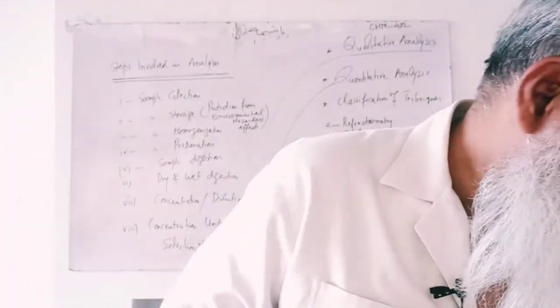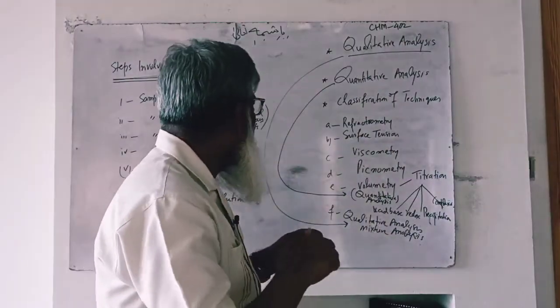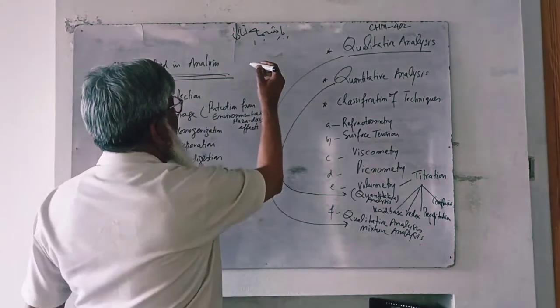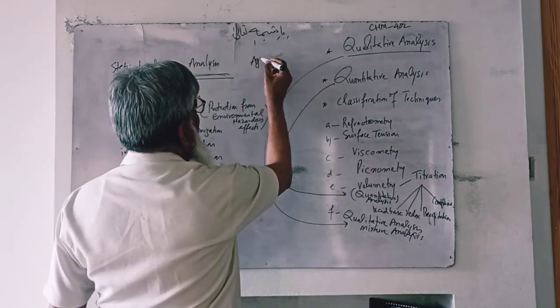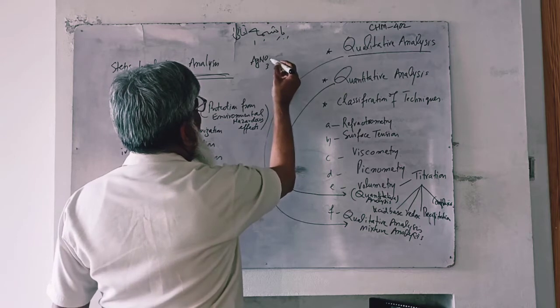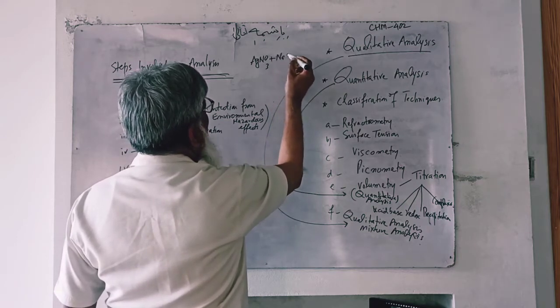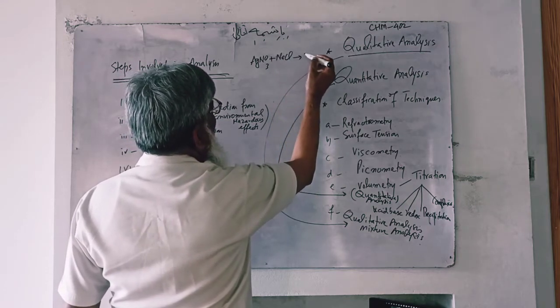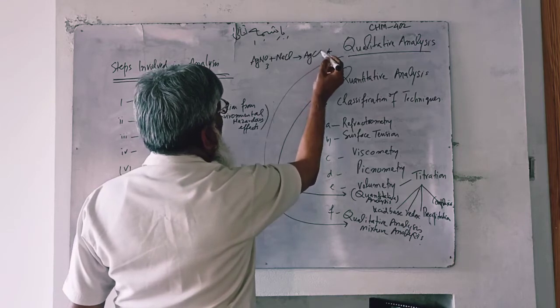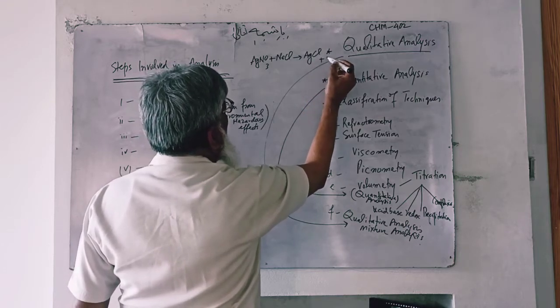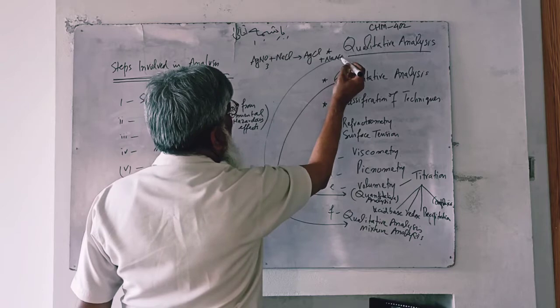For example, silver nitrate plus sodium chloride. On combination, silver chloride is formed plus sodium nitrate is formed.